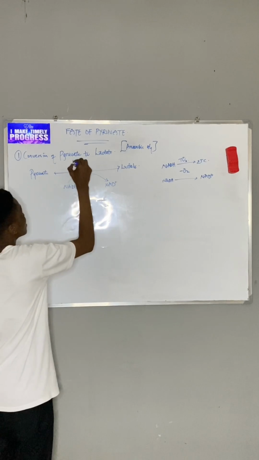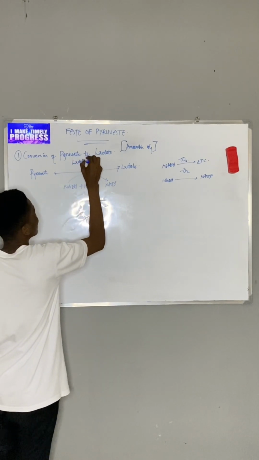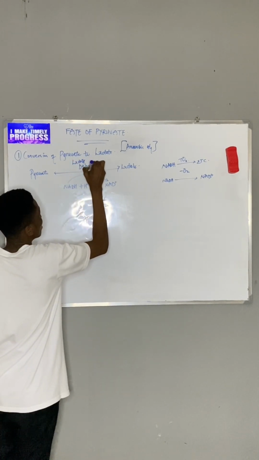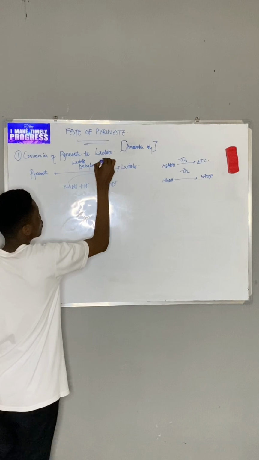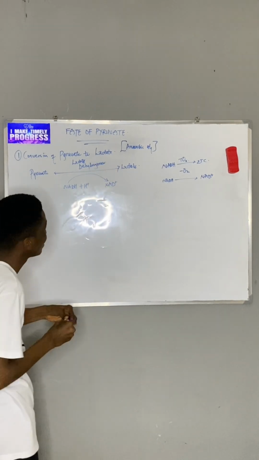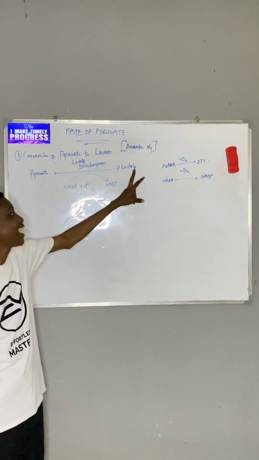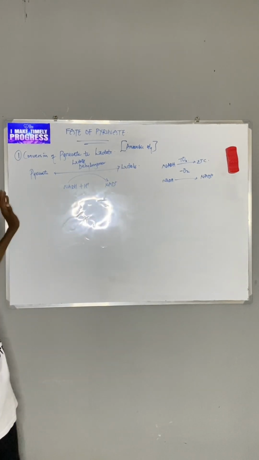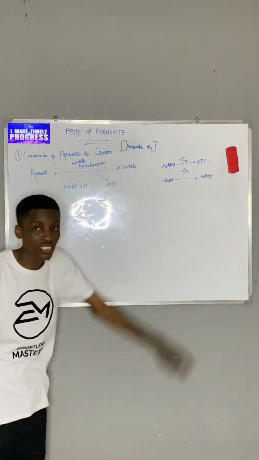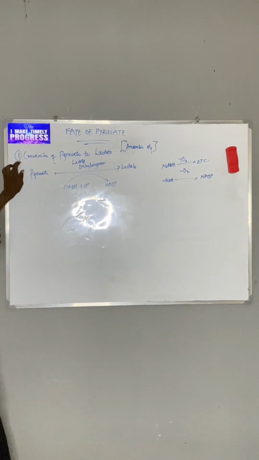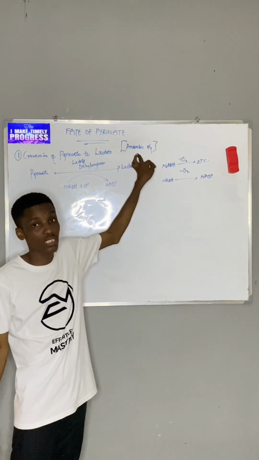And the name of this enzyme is called lactate dehydrogenase. Now from the name, this is a reversible step. So from the name, you see clearly that it's better named this way. Why? Lactate dehydrogenase, they are removing hydrogen from lactate to give to NAD+. But since it is reversible, the reverse is what is happening here. So that's the first phase, and it happens in the absence of oxygen.